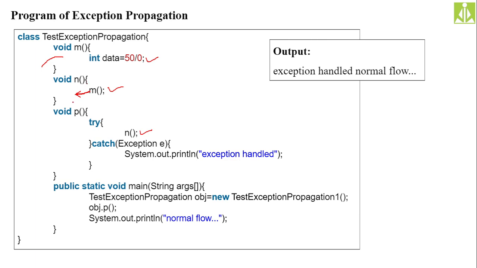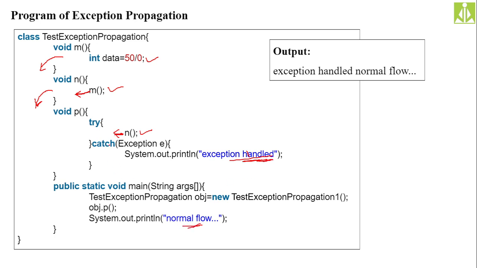And here also there is no handler, as you can see. So it will be thrown out of this block as well. Here it came, and here also no handler, so it will be thrown out of this block too. Does it reach the default exception handler? No, because this N is also called from P. So it will come over here. When the exception object comes here, it finds that there is a handler. So the exception is handled, you will get this message, and then the normal flow continues.